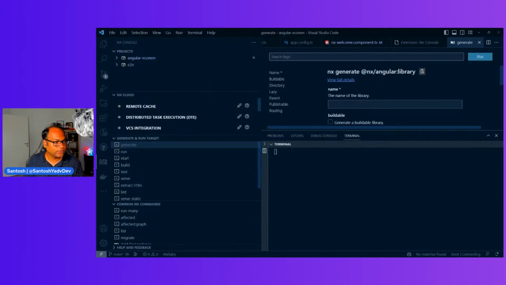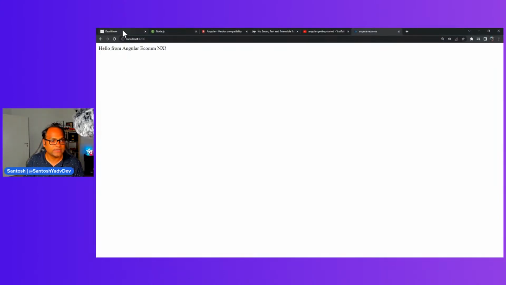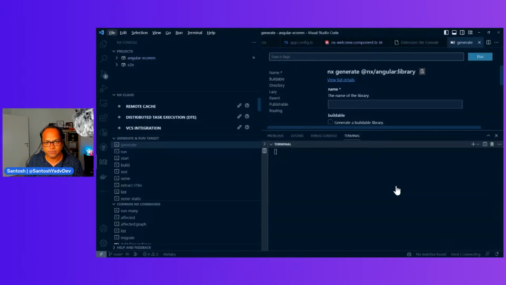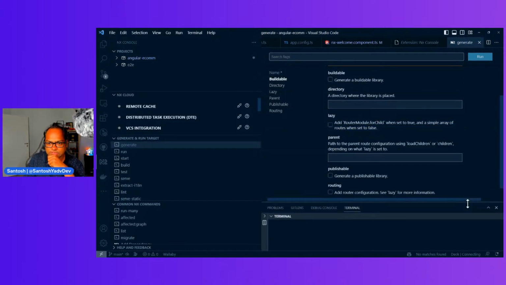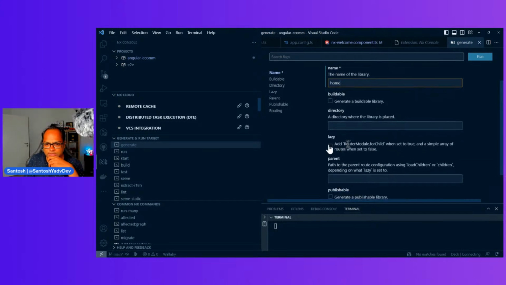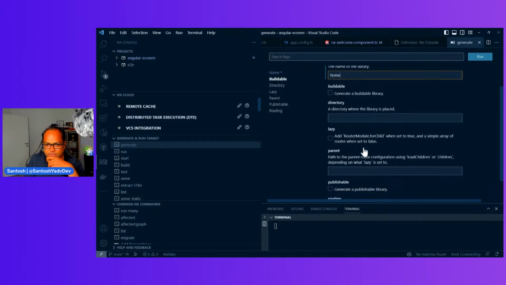So what we will do is, let's try to create something like this, with a single application. I'll create a new library. Let's call it home. And there are a few options here. Once you create a library, you have something called is it buildable, the directory where you want to place this library, and whether you want to lazy load this library.